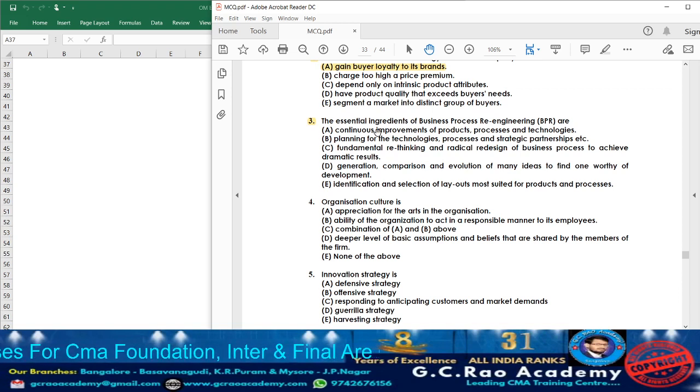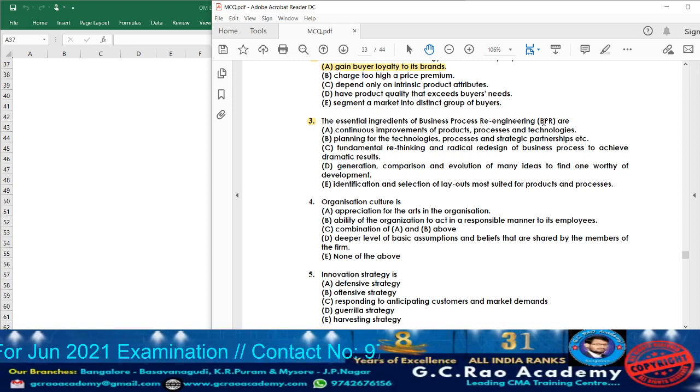What they're telling, the essential ingredients of business process re-engineering. First, we need to know what is business process re-engineering. We can tell it is one of the management strategy. Business process re-engineering is one of the management strategy which involves a radical redesign of important business processes.